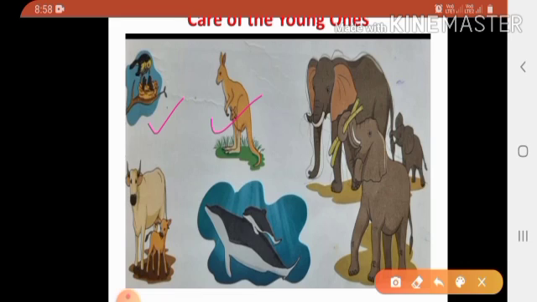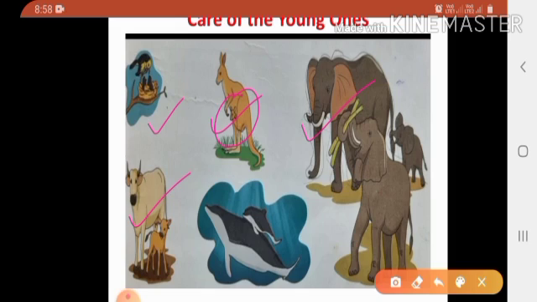See here children, kangaroos carry their young ones in their pouches. Pouches means bag. From birth right up to the time they cannot fit into it. Then third is elephant. Elephants stay in their herds to protect their young ones or calves. Then fourth is a cow.